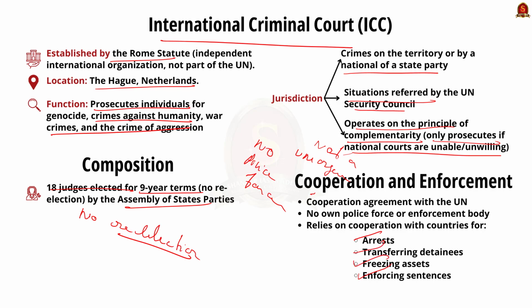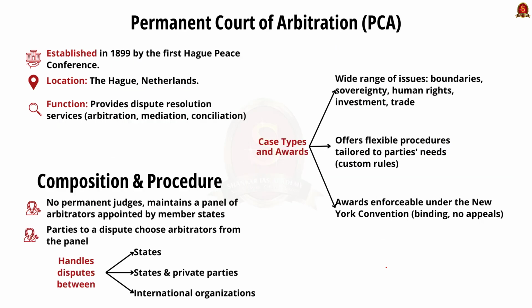Now, finally, the Permanent Court of Arbitration. See, PCA was established in 1899 by the First Hague Peace Conference. It is an intergovernmental organization providing a variety of dispute resolution services to the international community, including arbitration, mediation, and conciliation. It is housed in Peace Palace in Hague, Netherlands.